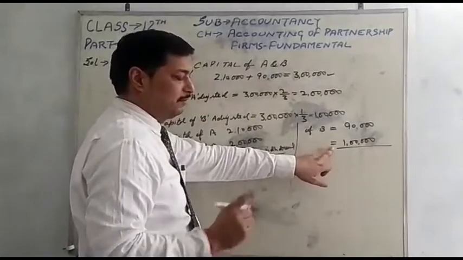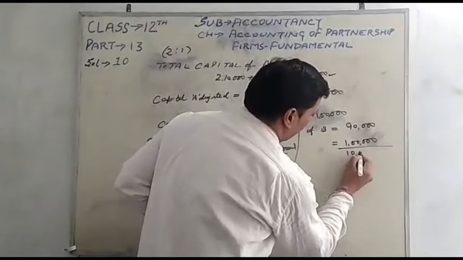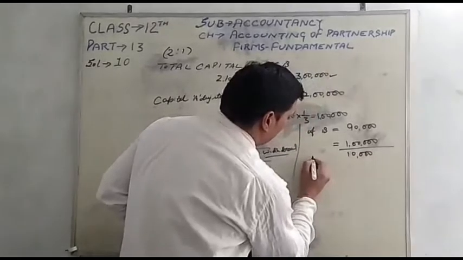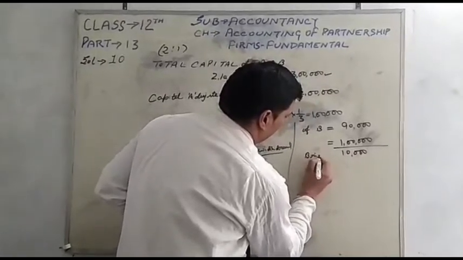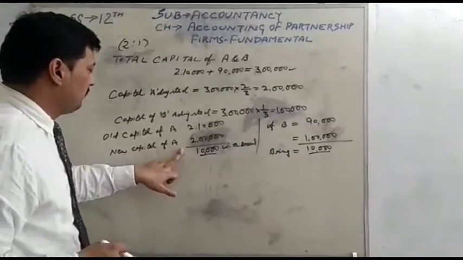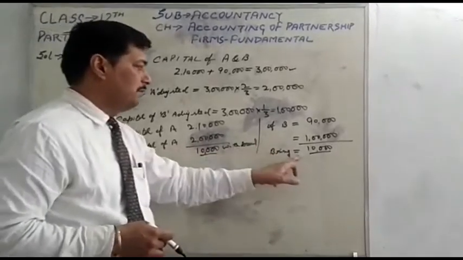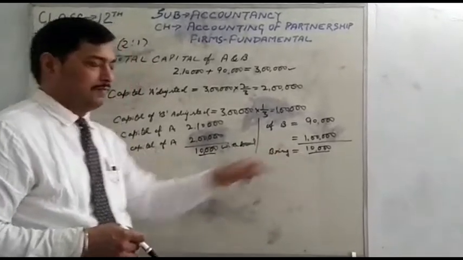New capital is 1 lakh and the old capital is 90,000. They will invest 10,000 more in the business. It means A will withdraw 10,000 from the firm and B will bring 10,000 into the firm.